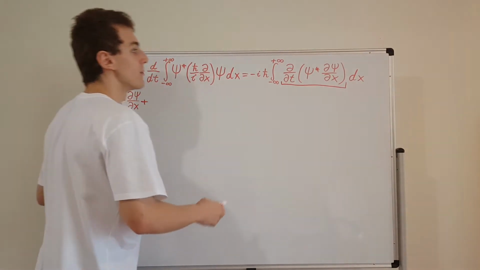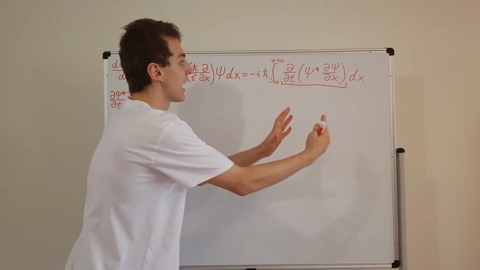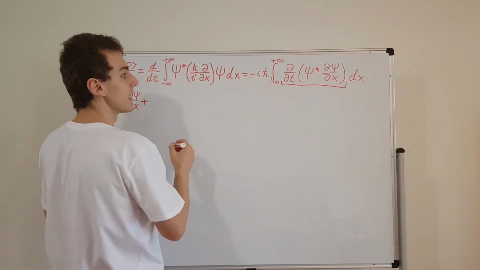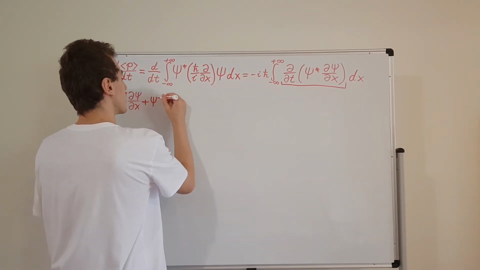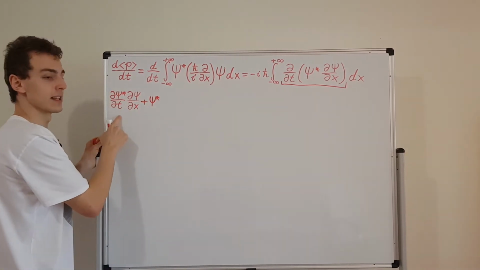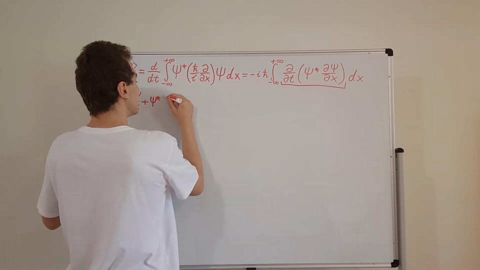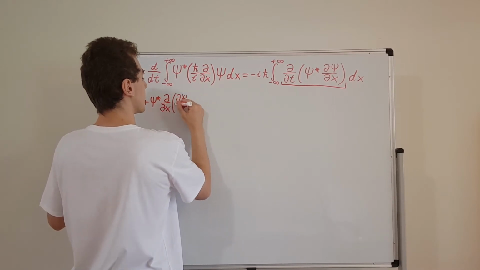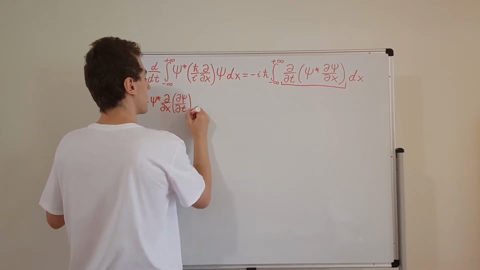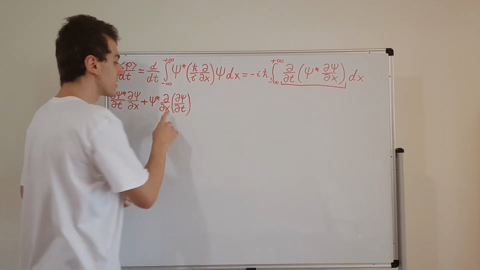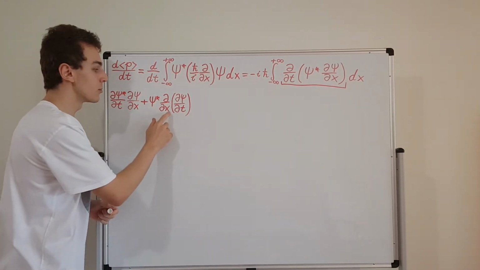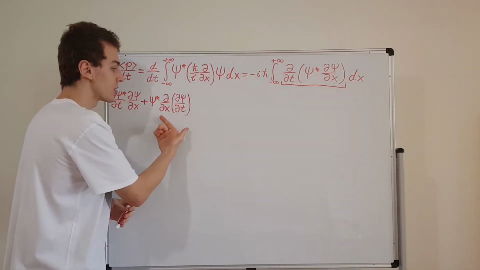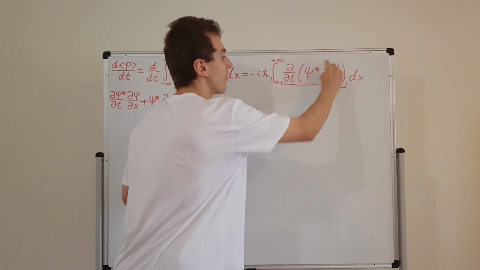So I'm going to go ahead and move this position derivative out the front, and I'll move the time derivative inside. So what that's going to look like is we're going to have the psi star, which is not differentiated at all, because we differentiated it in this term. And then we're going to have d dx of d psi dt. So can you see what I did there? I just swapped the order of the derivatives with respect to x and t. So this, we can also swap back. We can turn this into the time derivative of what we have over here.